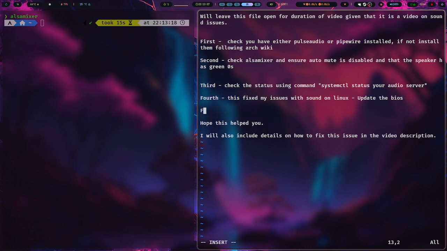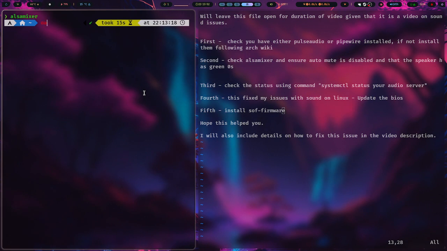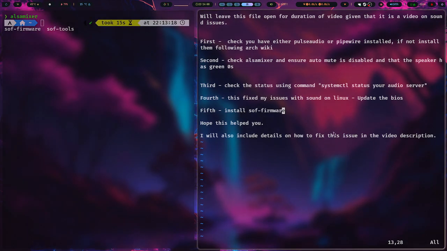I should actually add a fifth one here. Install sof-firmware. So with some Intel CPUs, you actually need to install this package, so you can do that by installing sof-firmware. And that's pretty much all I know about this issue.